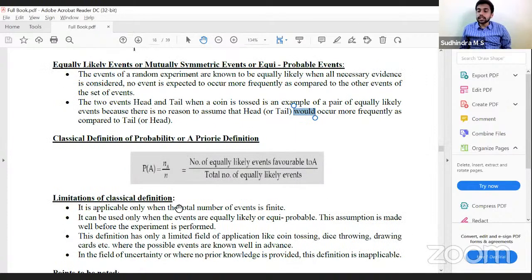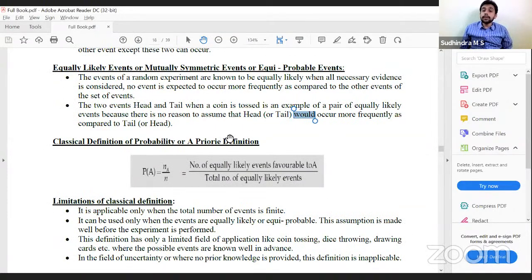So there are limitations with regard to this definition. It is applicable only when the total number of events is finite, because I have to divide by the total number of events. If the total number of events is infinite, I cannot apply the classical definition. It can be used only when events are equally likely or equiprobable, like tossing of a coin, rolling of a die, etc. This assumption is made well before the experiment is performed. So the equally likely assumption should be there before the experiment is performed. And it has limited applications because of this equally likely concept.